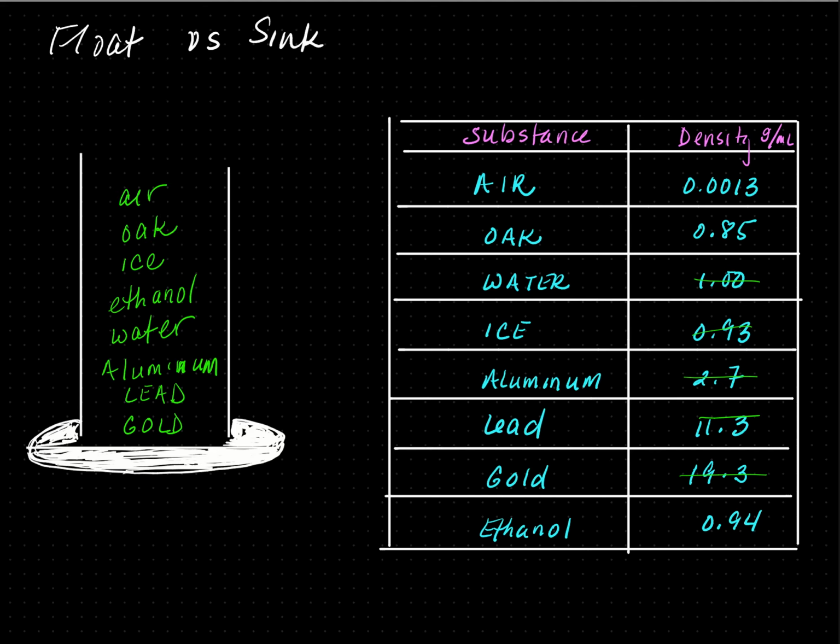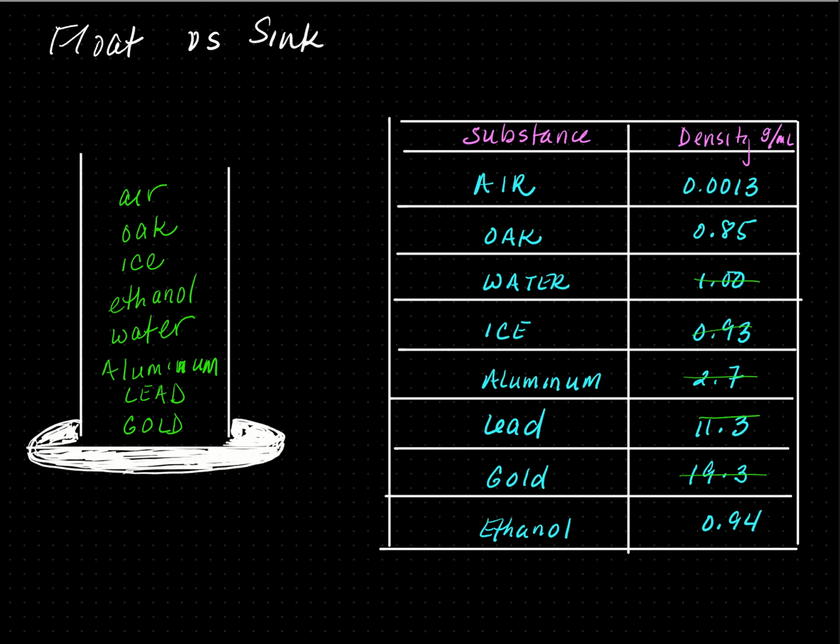If I had the graduated cylinder full of water, aluminum, lead, and gold will sink because their density is greater than water. Ethanol, ice, oak, and air will float above water. After the top water layer, it will be ethanol. After the ethanol layer, it will be ice, then oak, and then air.